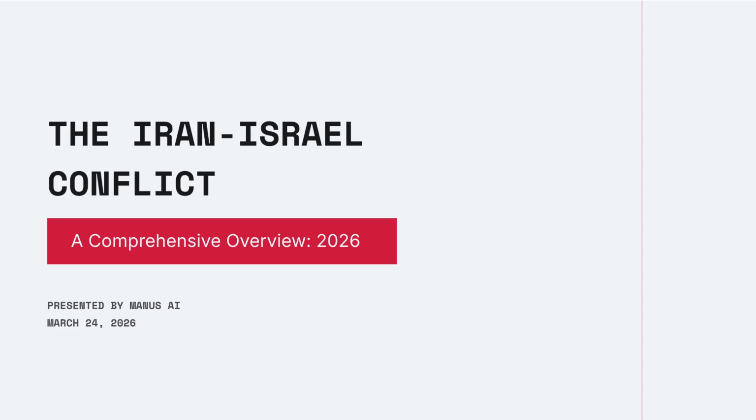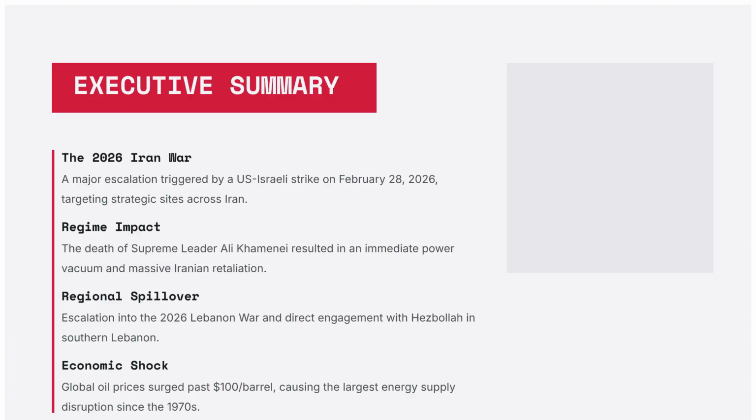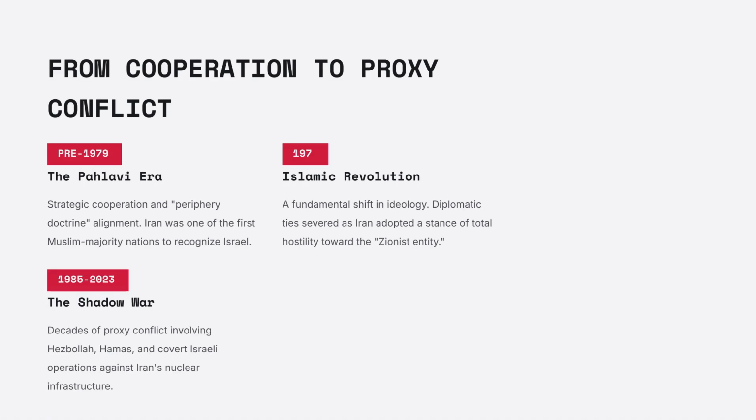Welcome to a comprehensive overview of the Iran-Israel conflict in 2026. The 2026 Iran war escalated after a U.S.-Israeli strike on February 28, 2026, targeting strategic sites across Iran.